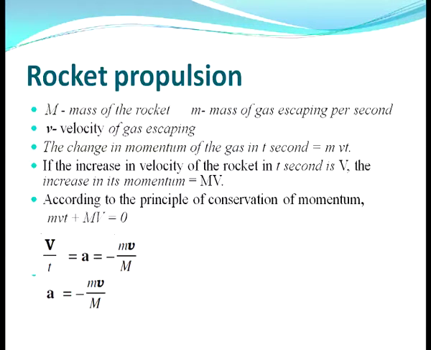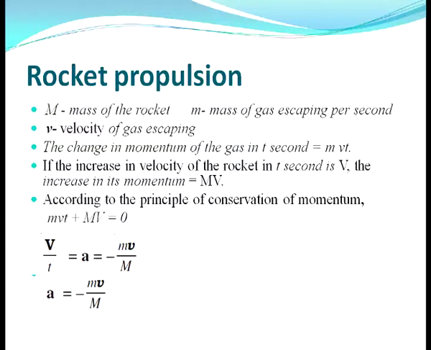According to the principle of conservation of momentum, the total momentum should be equal to the initial total momentum. So, m v t plus M V equals 0, as before rocket propulsion it was at rest and the total momentum of the system was 0. Now also the total momentum should be equal to 0.